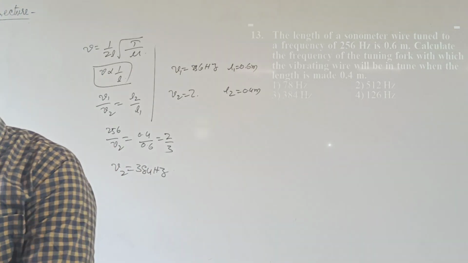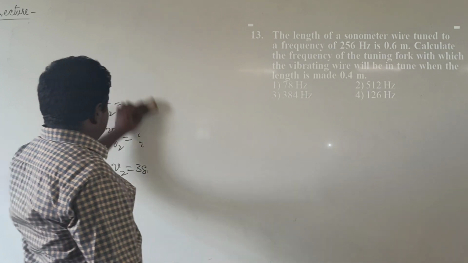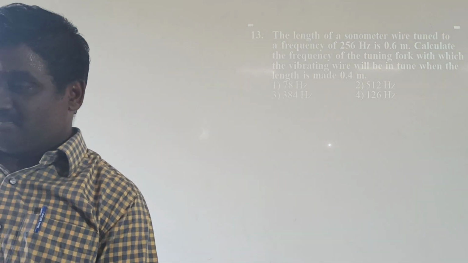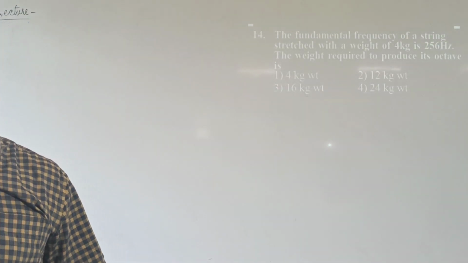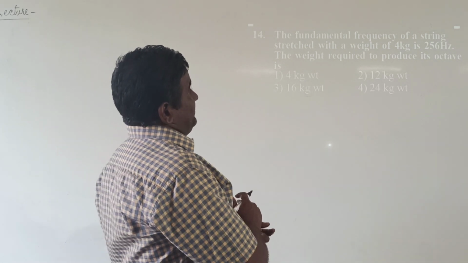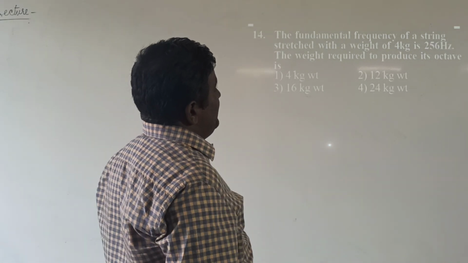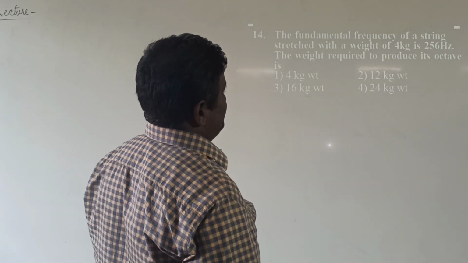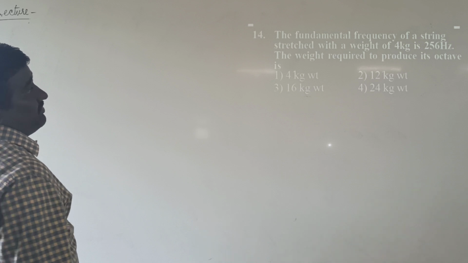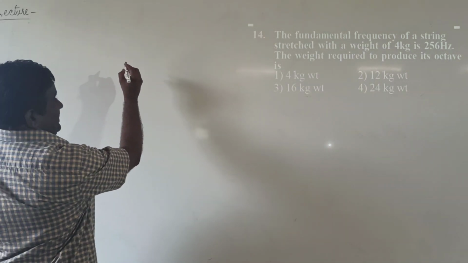Next problem is the fundamental frequency of a string stretched with weight of 4 kg is 256 Hz. The weight required to produce octave is. Weight creates the tension in a string.